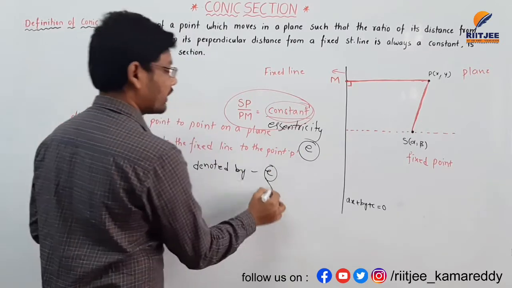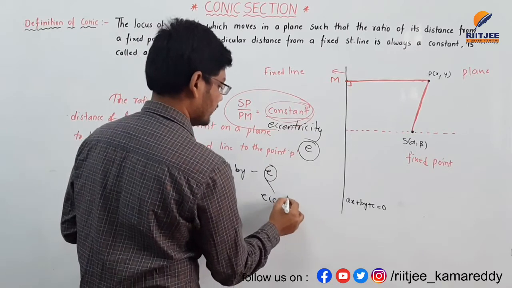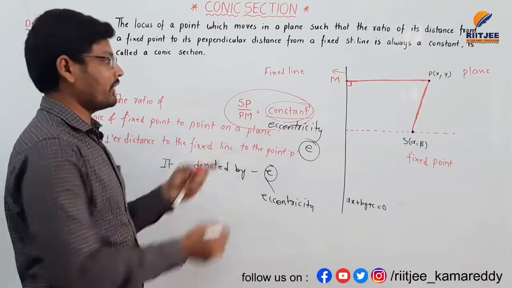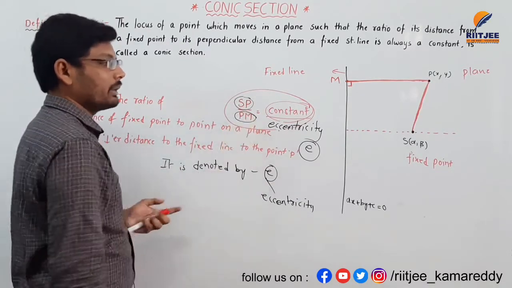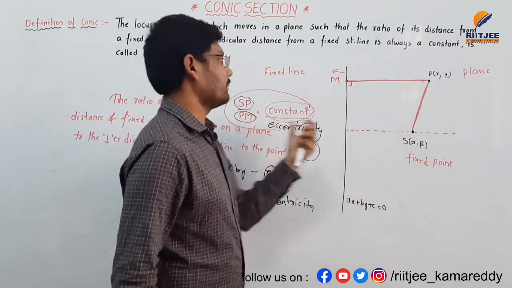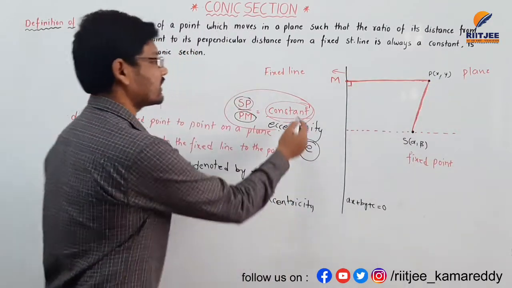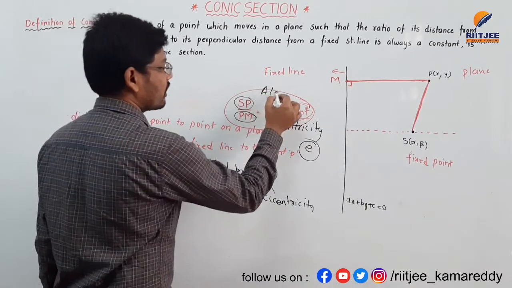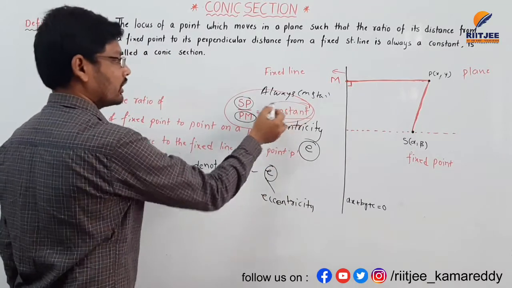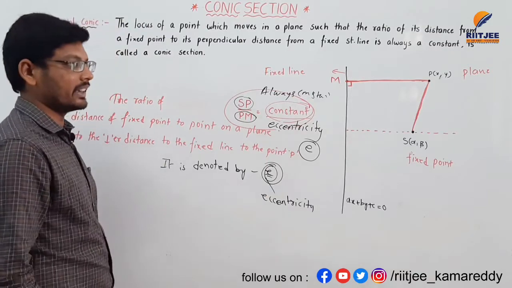Eccentricity is nothing but the ratio of SP by PM, where SP is the distance from S to the point on the plane, and PM is the perpendicular distance from the fixed line to the point P. This is always constant.